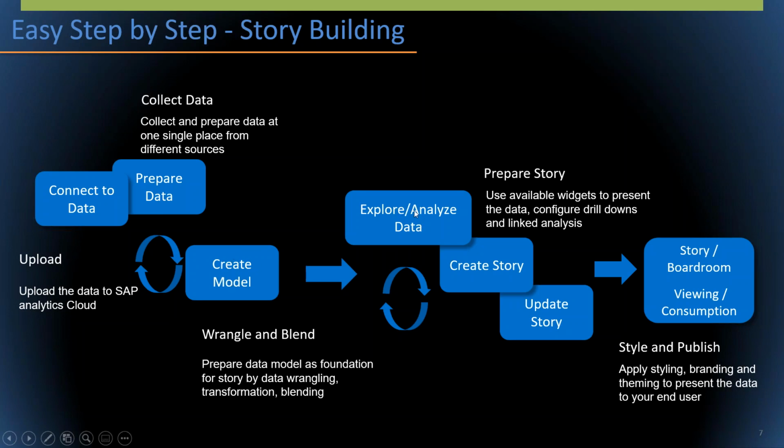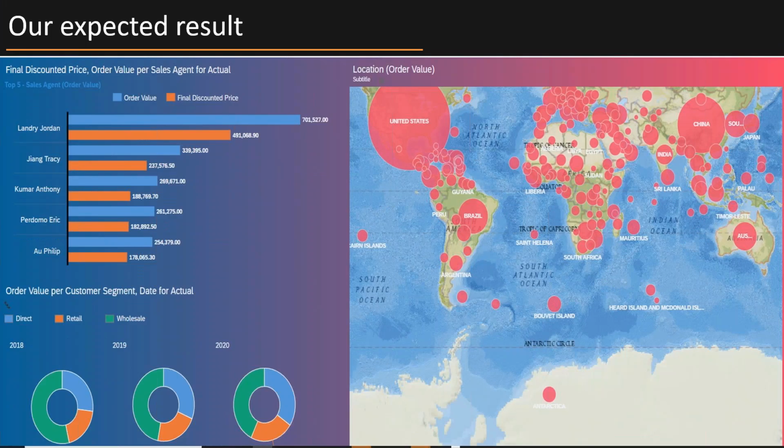Then we explore and analyze the data by creating a story, update the story with different kinds of widgets, and finally see how this story gets published. This is the expected outcome we are going to design in our system today.